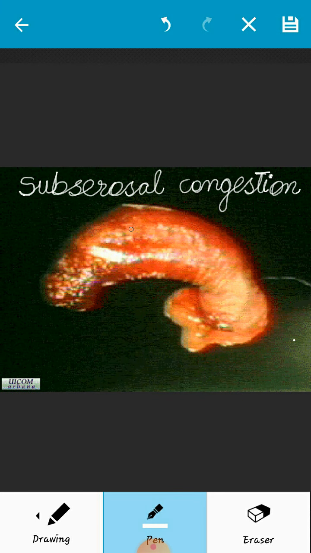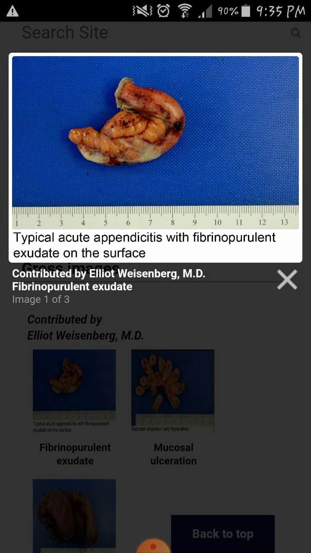Here we can see the subserosal congestion. Whenever there is excessive inflammation, it causes congestion of the blood vessels, and this results in subserosal congestion. Here we can see the lining of the appendix has become dark red. This is subserosal congestion. The serosa becomes dull, red, and granular. This is again the gross appearance, and here we can see the fibropurulent exudate on the surface of the appendix. This is the fibropurulent exudate.